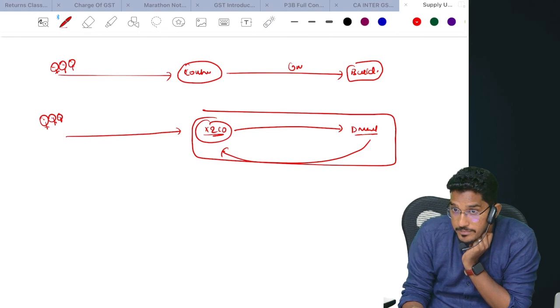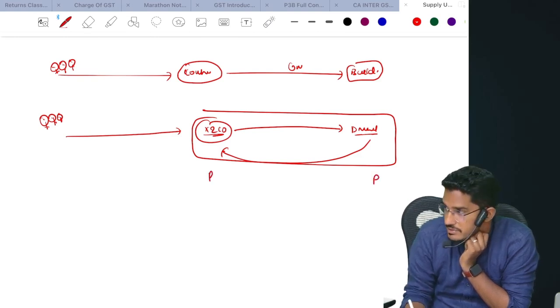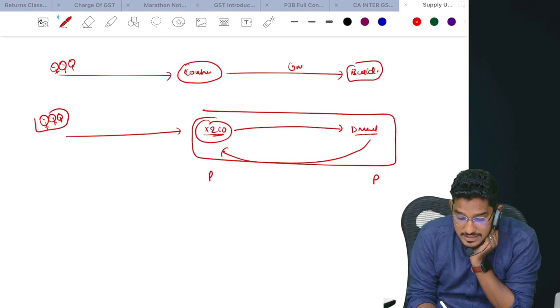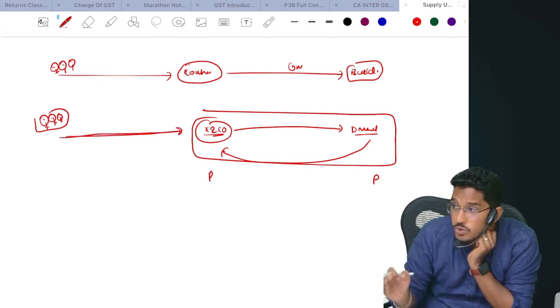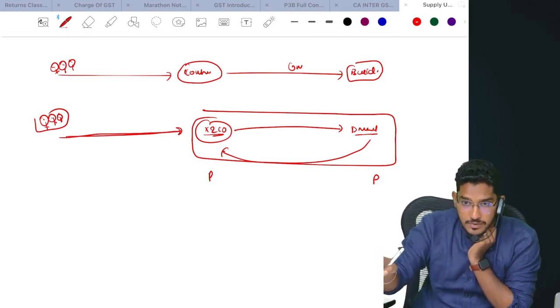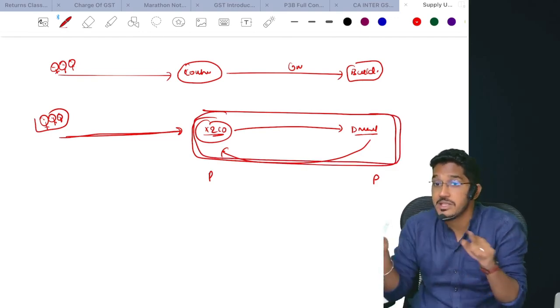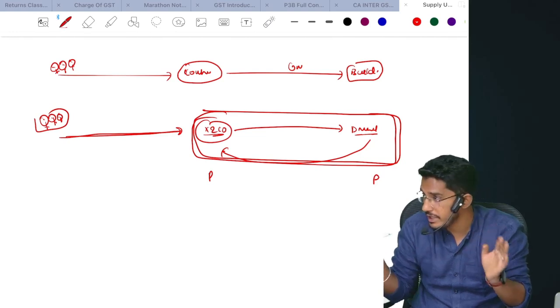It is supply. Why? Because it is not an employee-employer relationship. It is on a principal to principal basis. Whatever services these employees are providing to X&Co as employees, that is not a supply. But whatever this security agency provides to DMart is on a principal to principal basis. Here there is no employee-employer relationship.